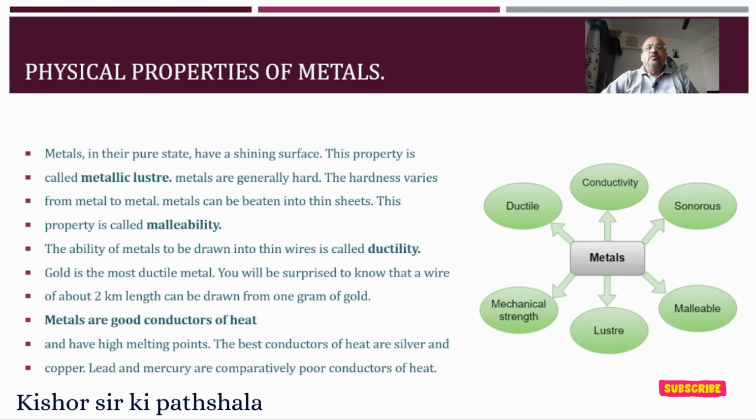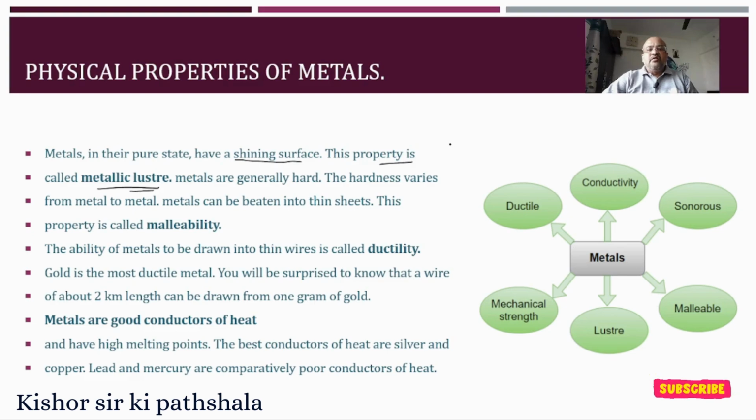So what you see here is that metals in their pure state have a shiny surface, and this property is known as metallic luster. The shine you see on gold is nothing but luster.